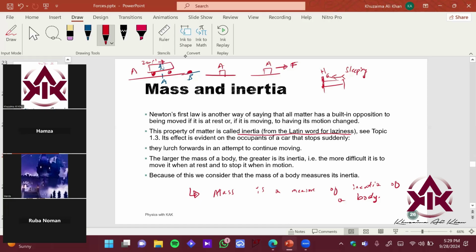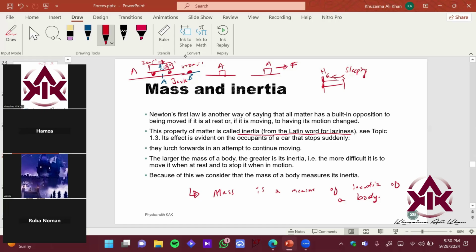The bus applied the brakes, the speed became zero. At this point, the speed became zero. But Anas' body would basically want to move at a constant speed of 20 meter per second. That is why you have a jerk, right? You undergo a jerk when the brakes are applied. The body wants to keep on moving, right? It wants to maintain that state. It doesn't want to change its state.